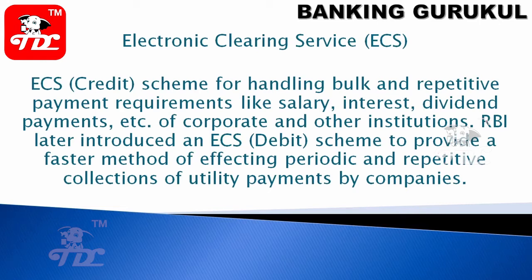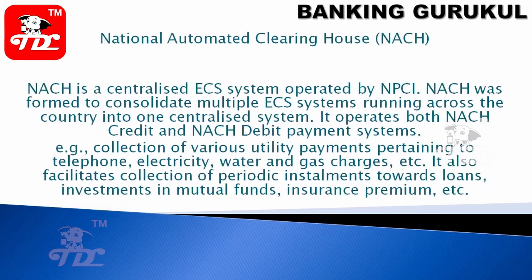RBI later introduced the ECS debit scheme to provide a faster method of effecting periodic and repetitive payments. Periodic means once in a while; repetitive means every month collection, like your utility bills. These can be completed through ECS debits. ECS credits will be your salary, interest, dividends.